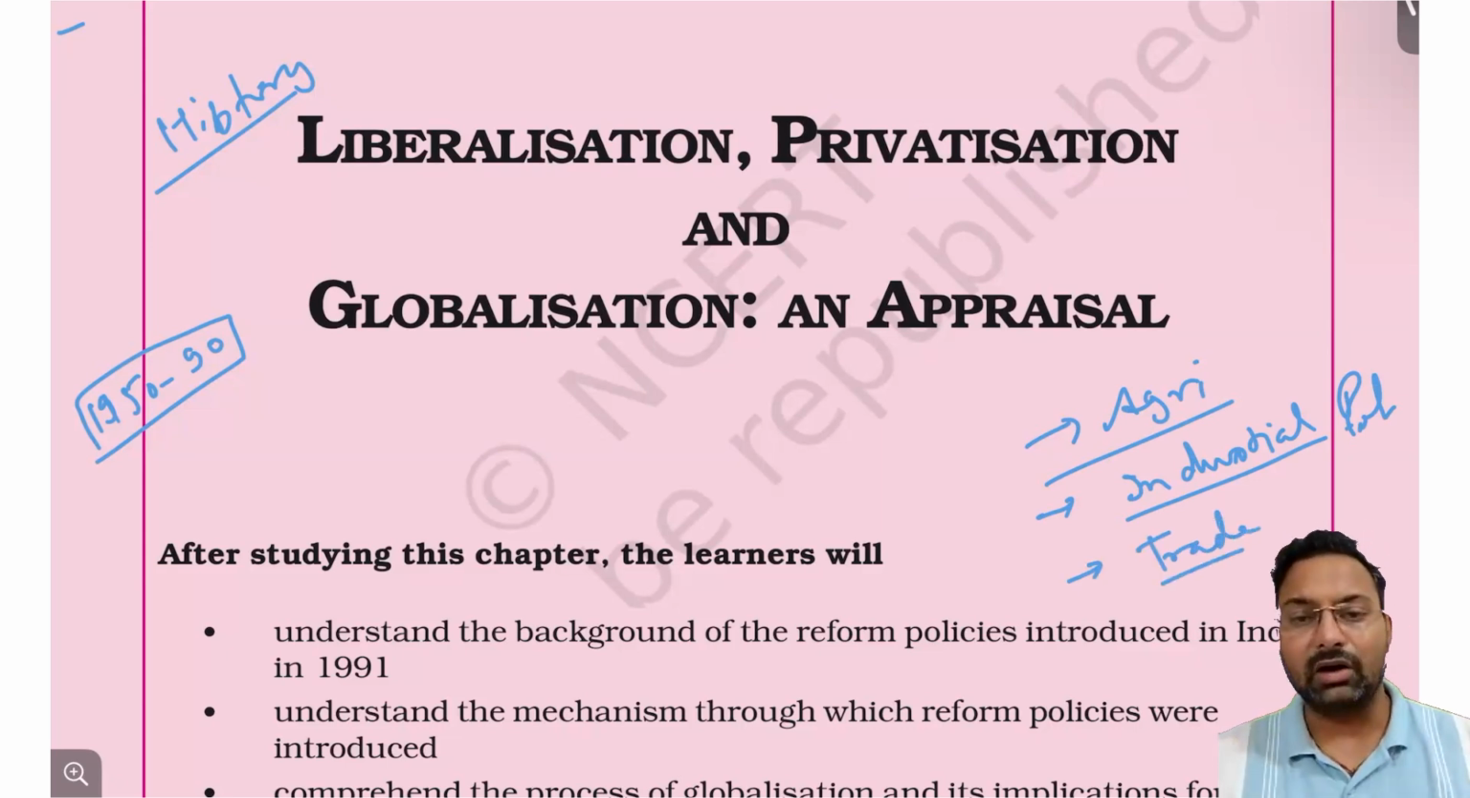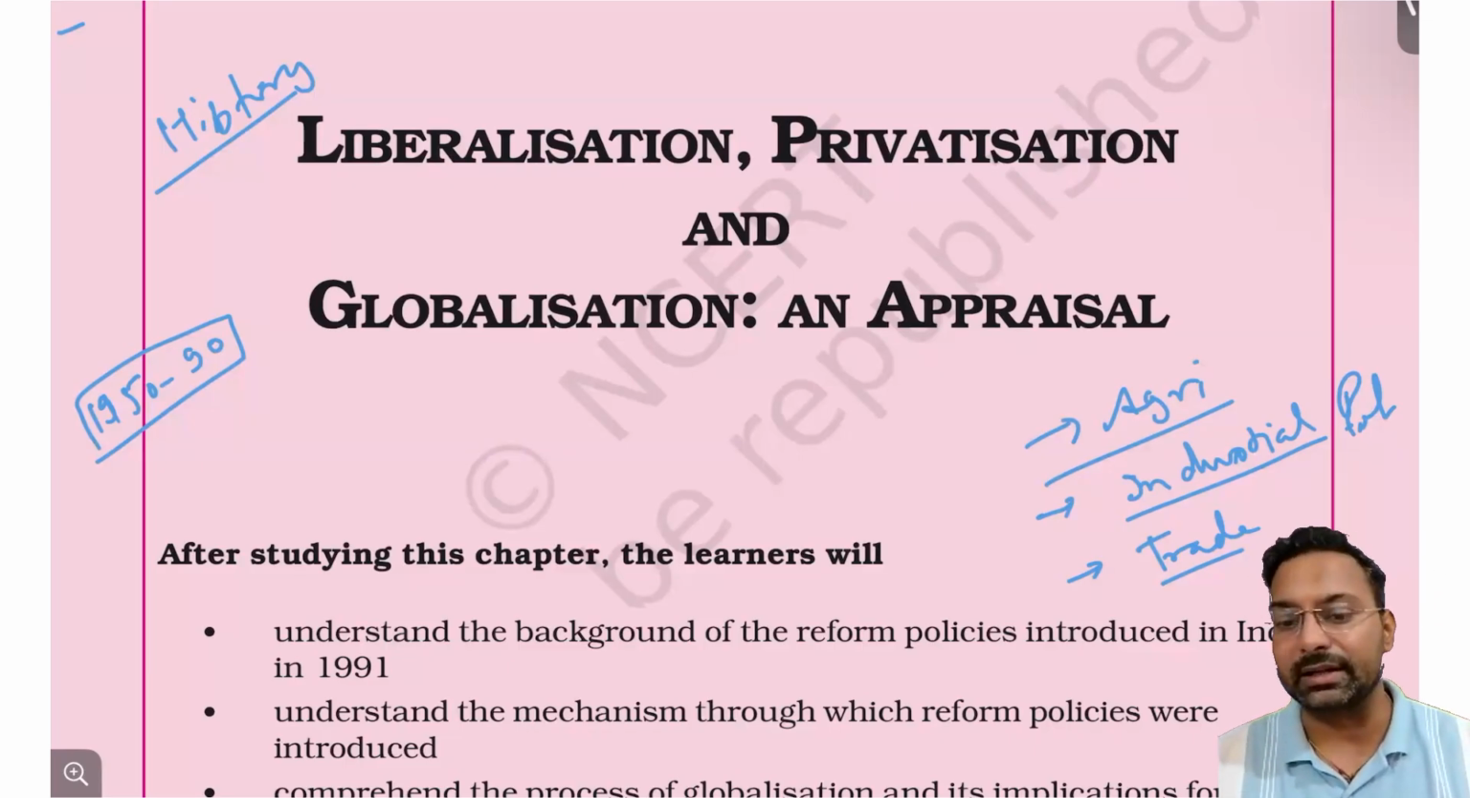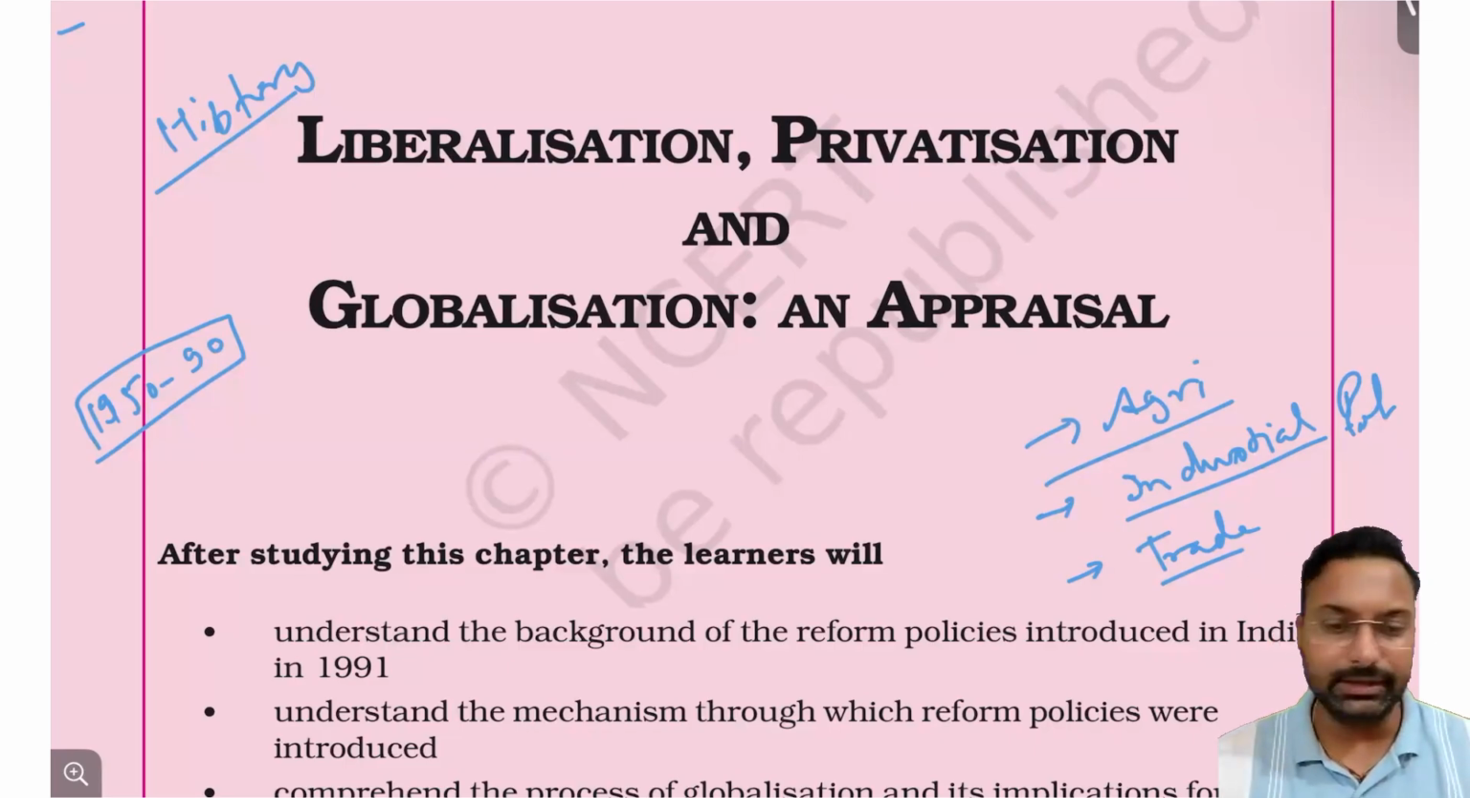So we saw how the composition of India's agriculture and industry, and the population that was engaged in these activities, went through transformation from the 1950s to 1990, right? So we saw all these things.